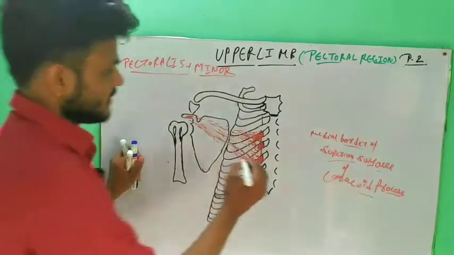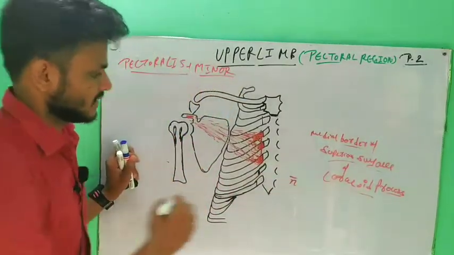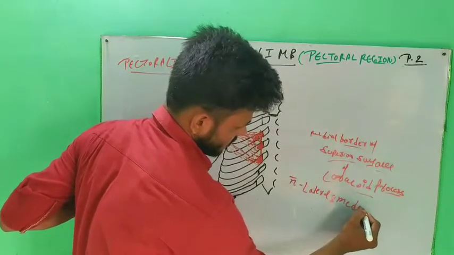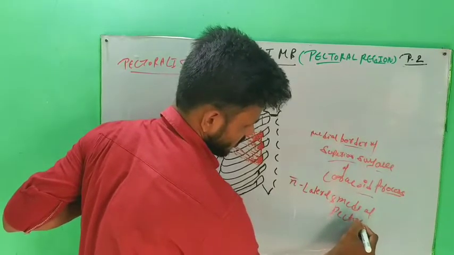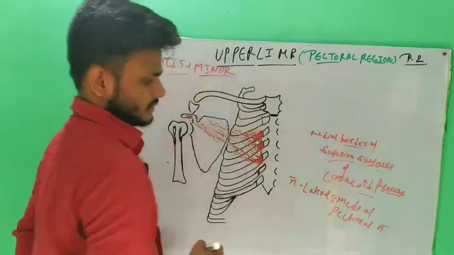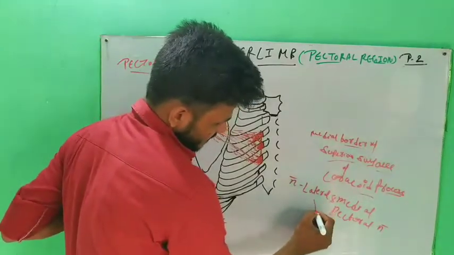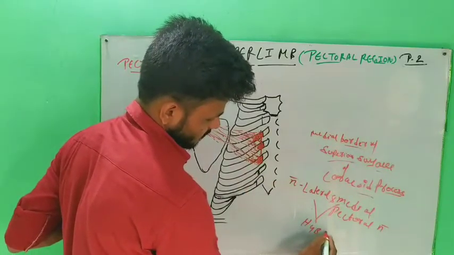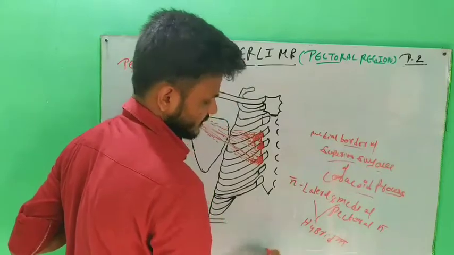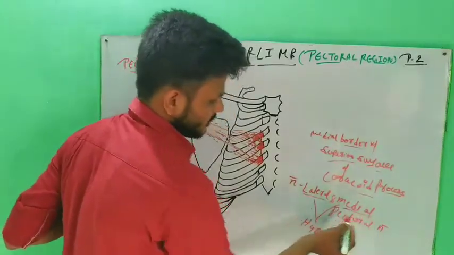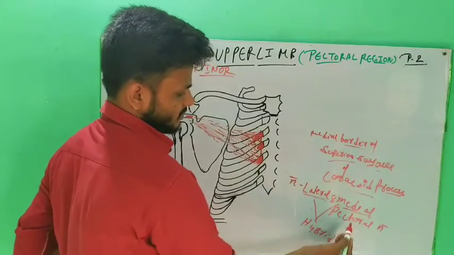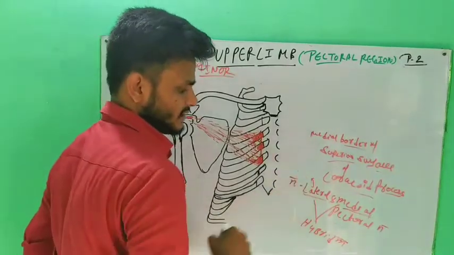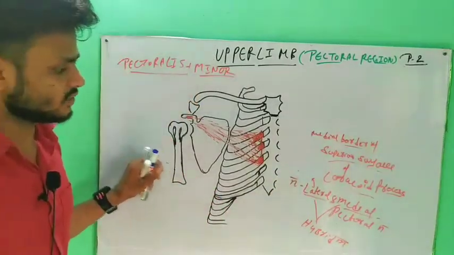Now the nerve supply of the pectoralis minor is the lateral and medial pectoral nerves. Because it has two nerve supplies, it is called a hybrid muscle. Why is it called hybrid? Because it has two nerve supplies, the lateral pectoral nerve and the medial pectoral nerve. The lateral pectoral nerve is a branch of the lateral cord of the brachial plexus, and the medial pectoral nerve is a branch of the medial cord of the brachial plexus.